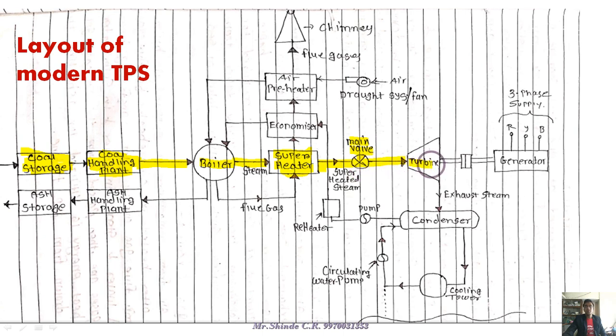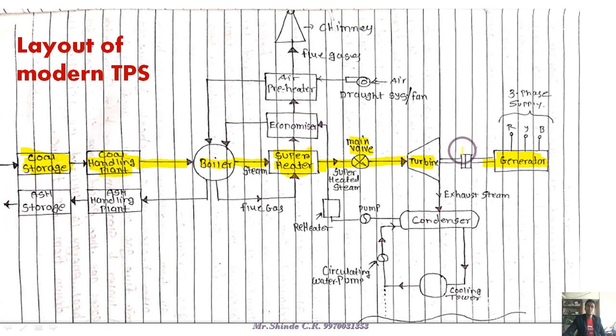Then the steam turbine converts the kinetic energy of steam into mechanical energy, and that mechanical energy is given to the generator for the conversion of mechanical to electrical energy. And in this way, in a simple straight line manner, the power plant works.